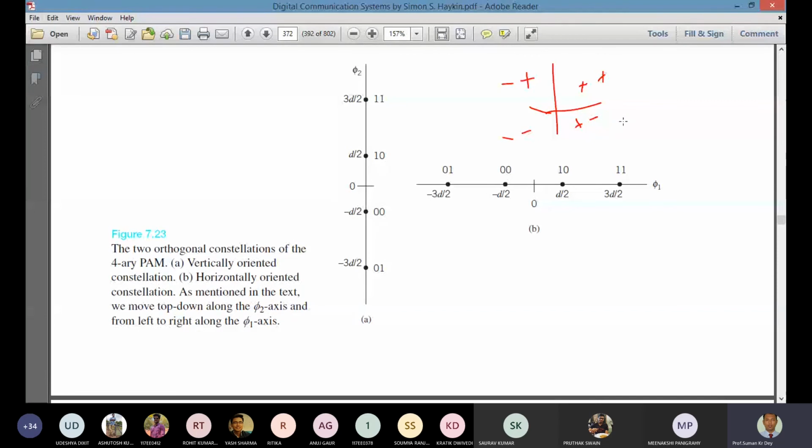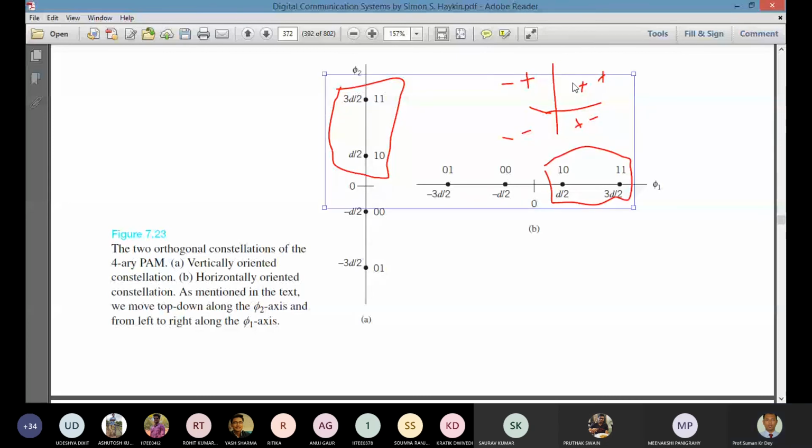So when we are considering the plus plus, that means we can take these two values in the horizontal line and these two values in the vertical line to get all the elements in this quadrature. So using these two in the horizontal line and these two in the vertical line, we'll get four combinations.